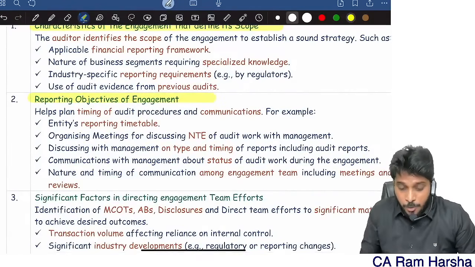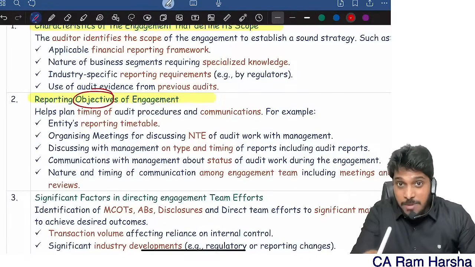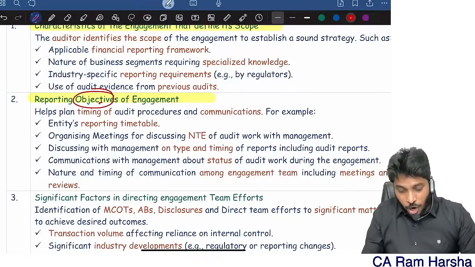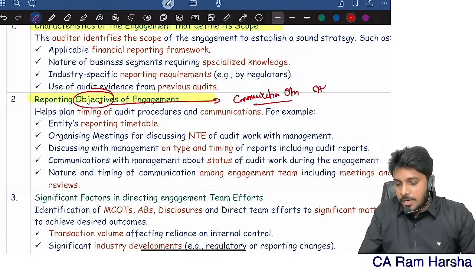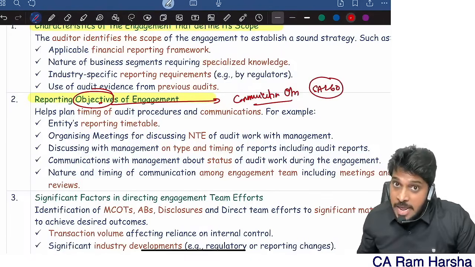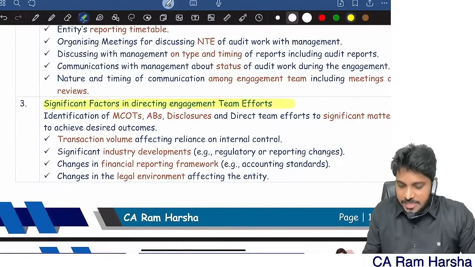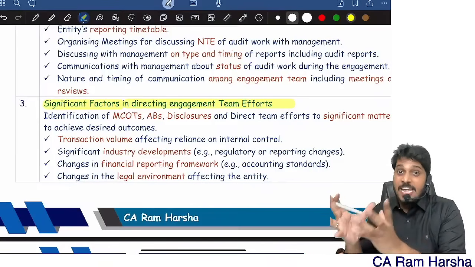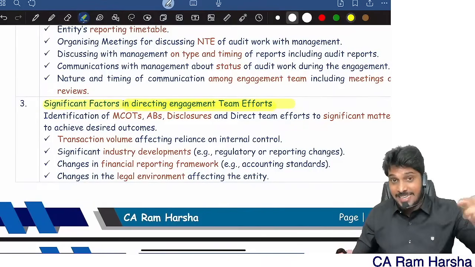Reporting objectives. Reporting objectives is different. Reporting requirement is different. Reporting standards are different. Reporting objectives is nothing but communication objectives. Here SA 260 standard will help you. Then, significant factors in directing team efforts. In every audit, my team will be focusing on certain areas where there are some risks. So significant factors in directing team efforts.